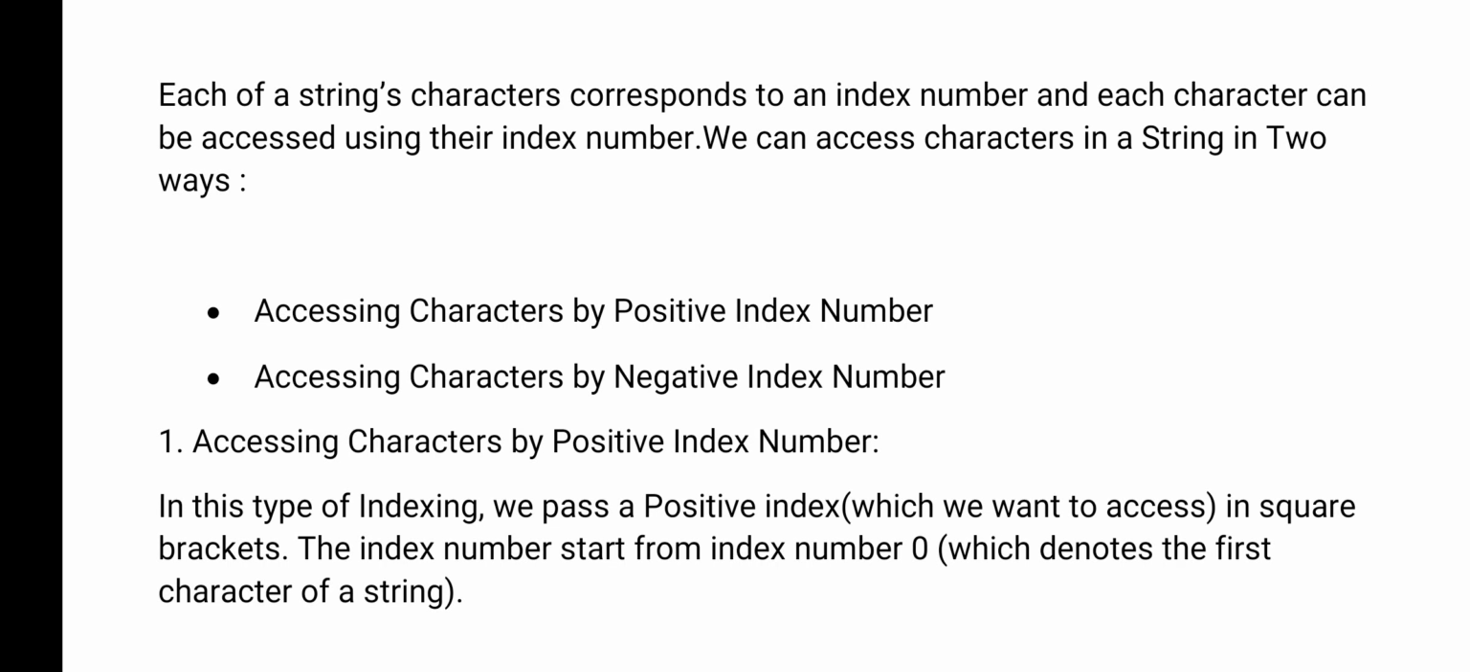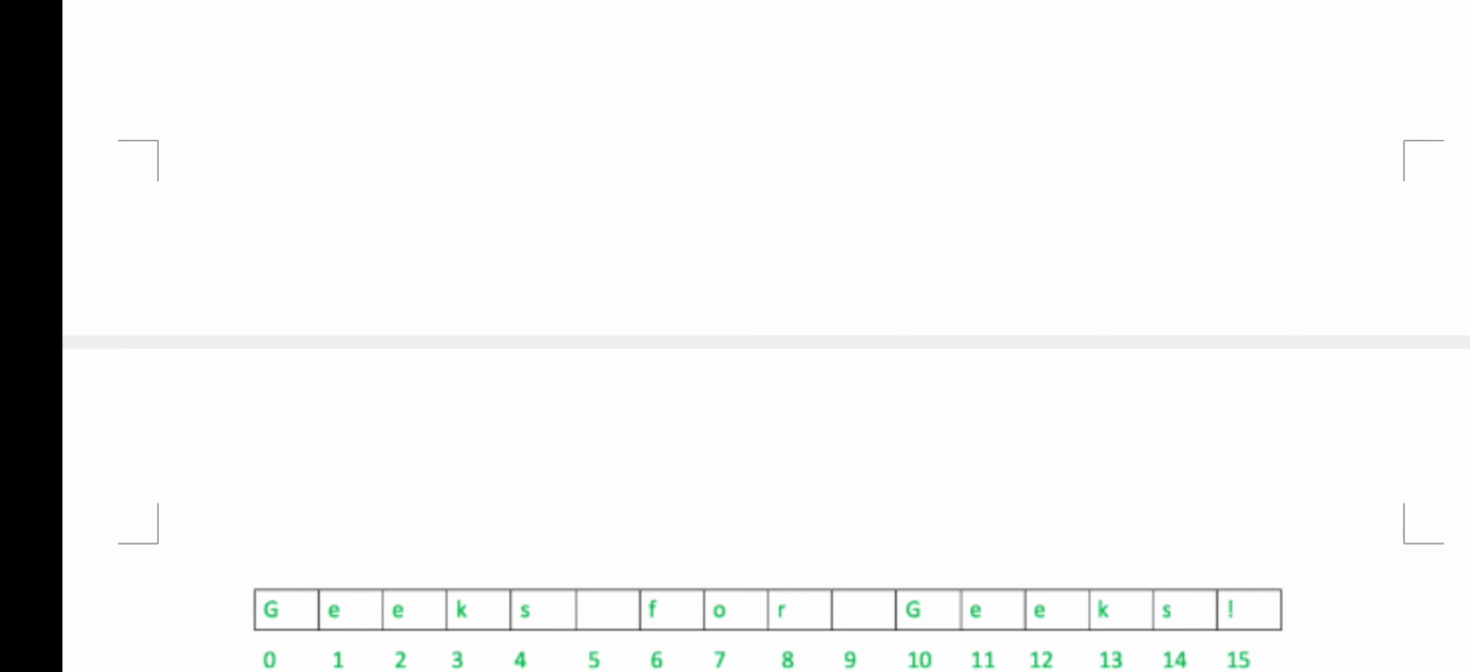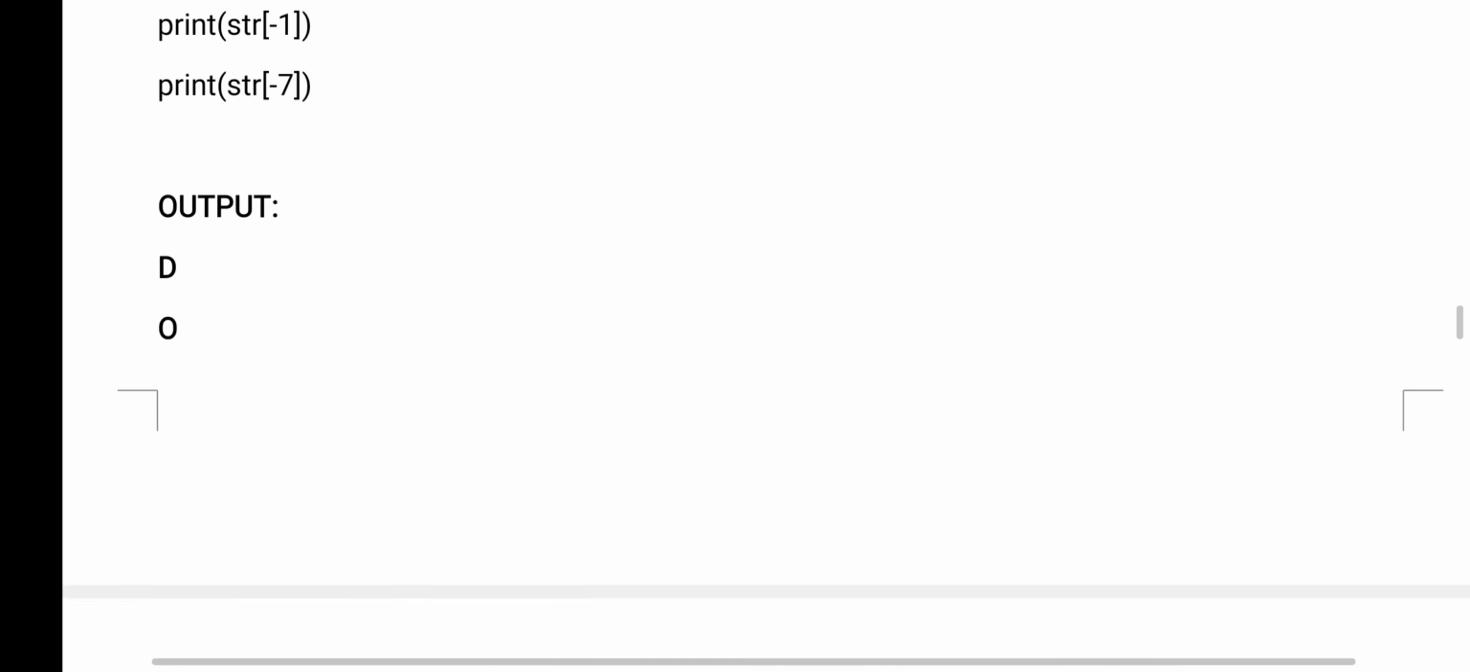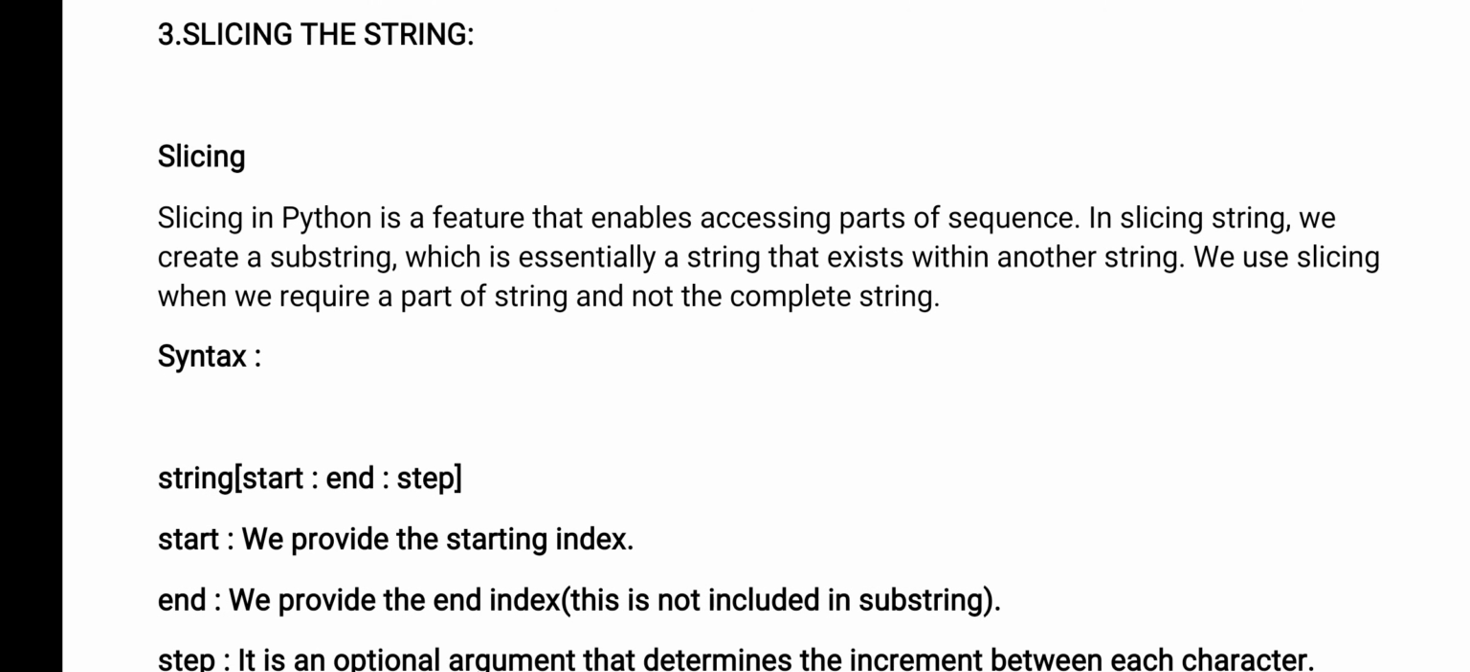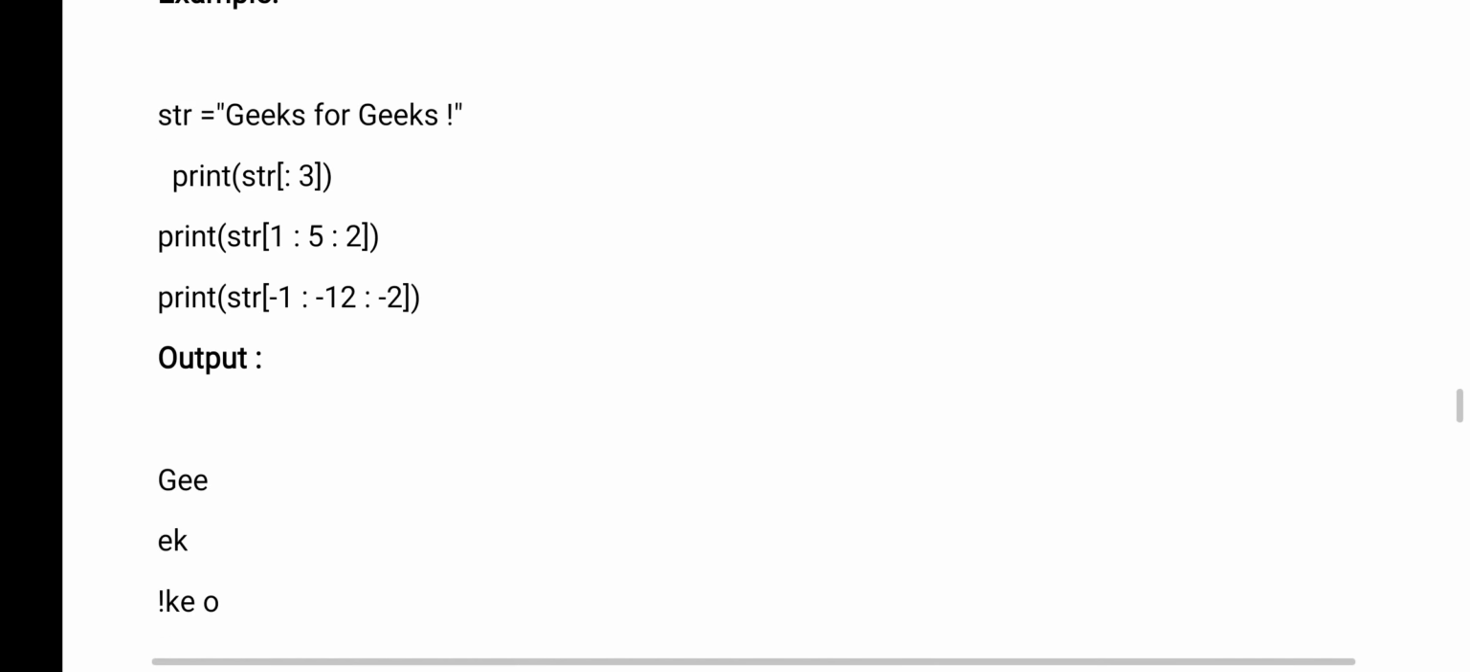Next, whatever index is there, you can access in 2 ways: one by using positive and the second by using negative. Positive means accessing the string from left to right. Negative means from right to left. Next, slicing. Slicing is nothing but extracting a part of a string. For slicing you need to give 3 values. One is the start, from where you want to extract; the second is where you want to end; and the step value, which is how much you want to increment on every extraction.